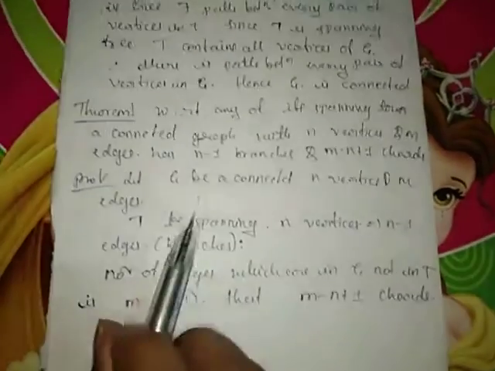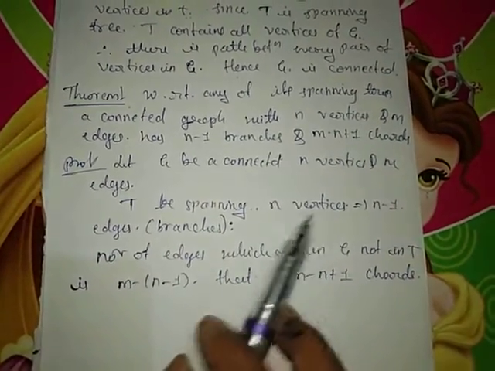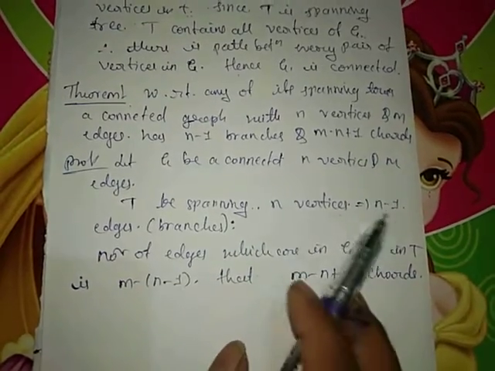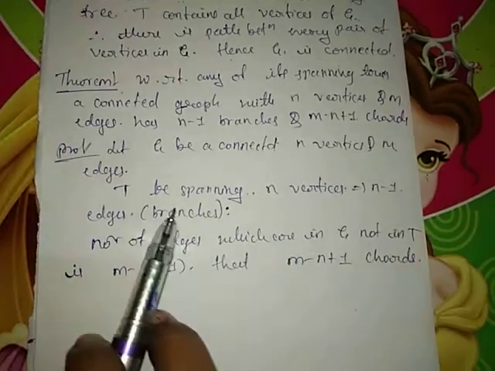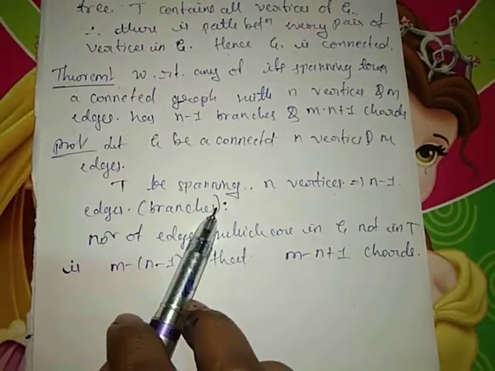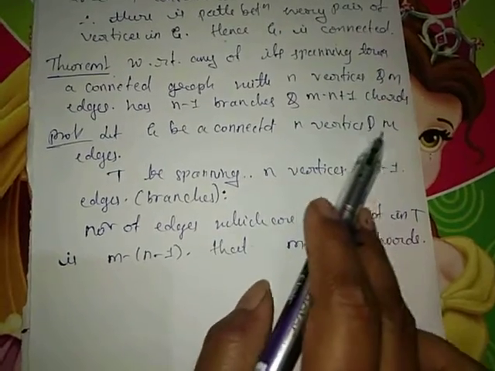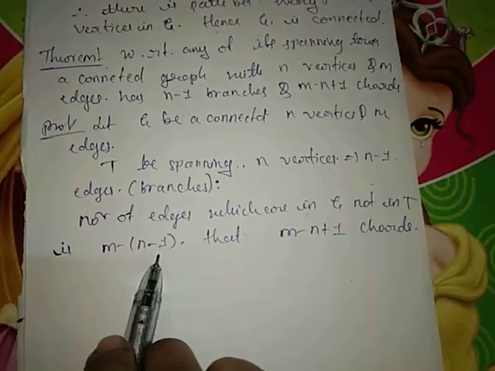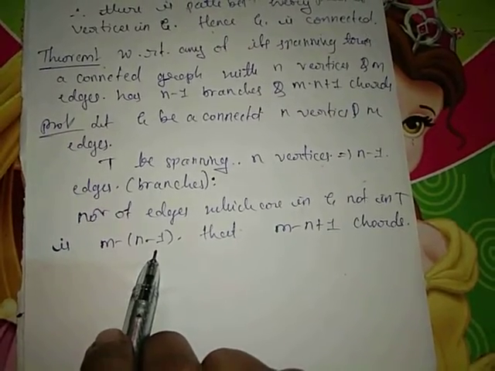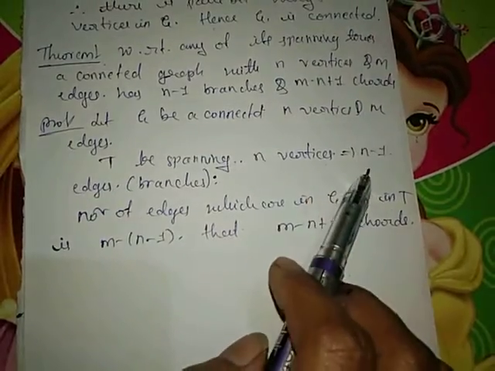If G has n vertices, then T also has n vertices. If T has n vertices, the number of edges will be n minus 1. The number of edges is nothing but the number of branches. If T has n minus 1 edges and G has m edges, then the complement of T has the remaining edges, which will be called chords.